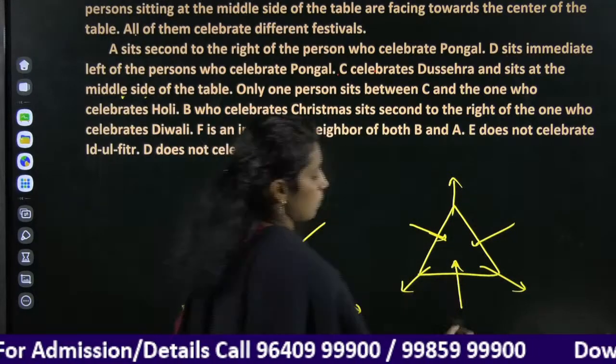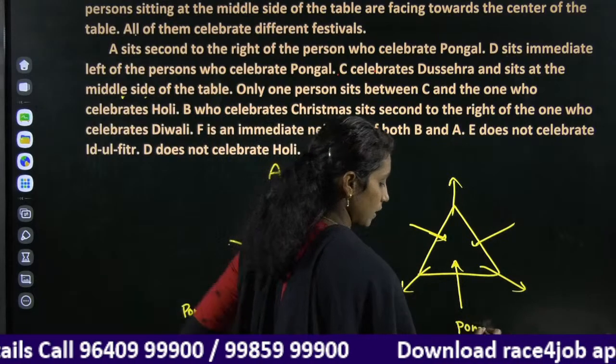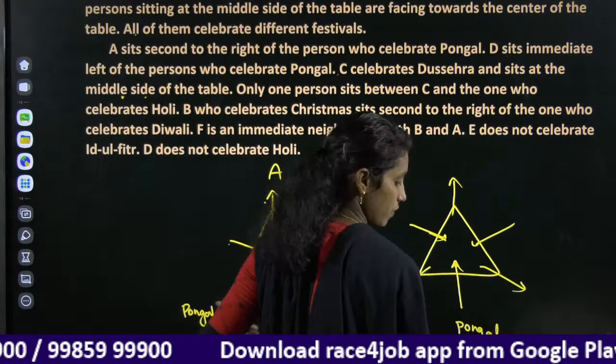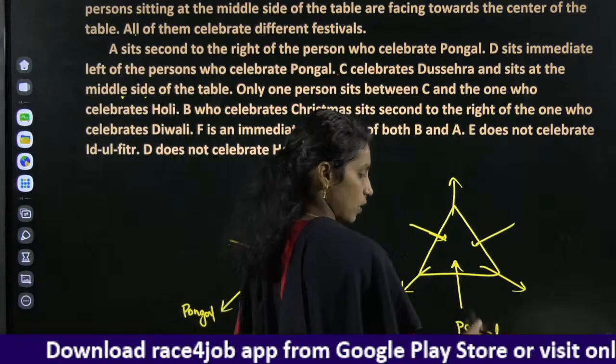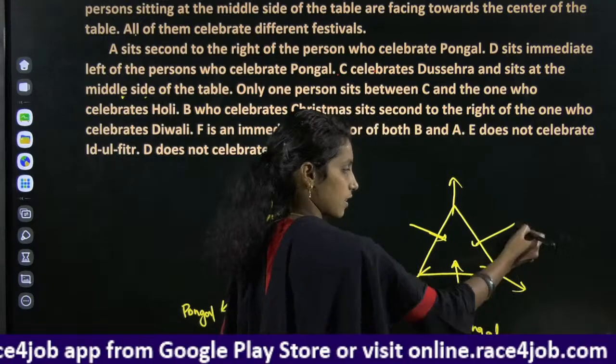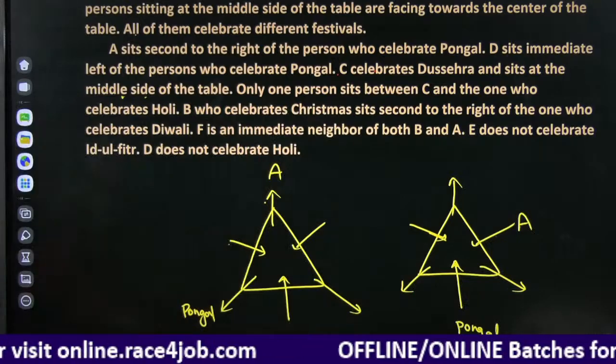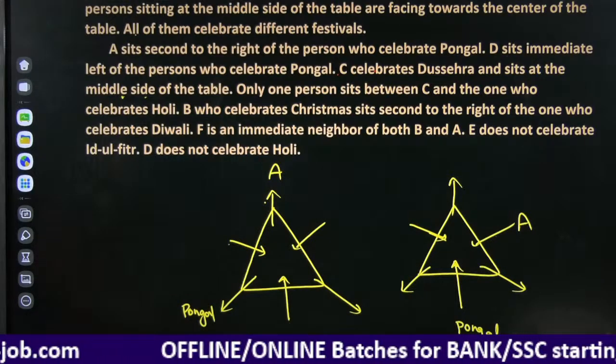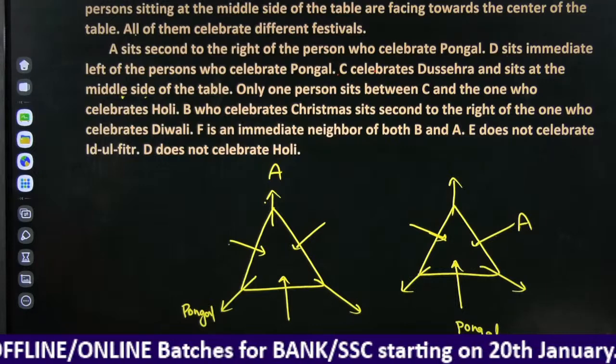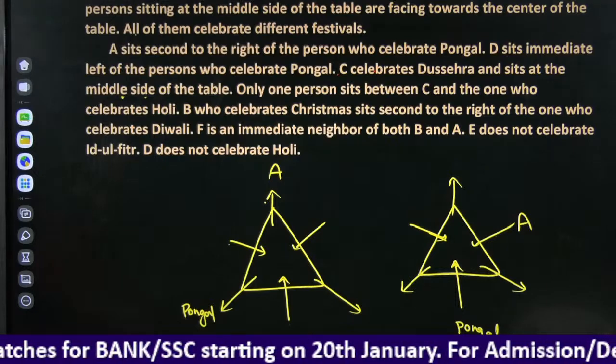Here we consider Pongal is facing away from the center, and here we consider Pongal is facing towards the center. First right, second right, A is here. We have 2 possibilities.